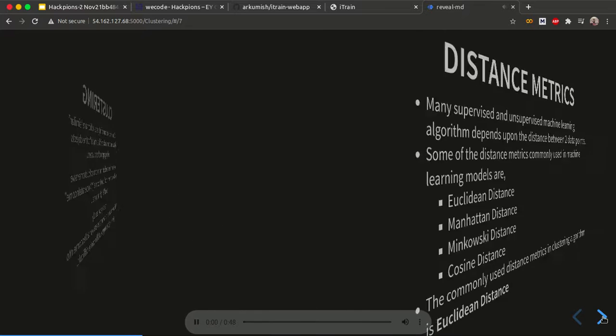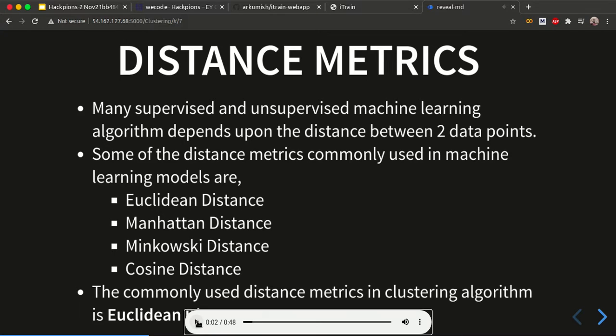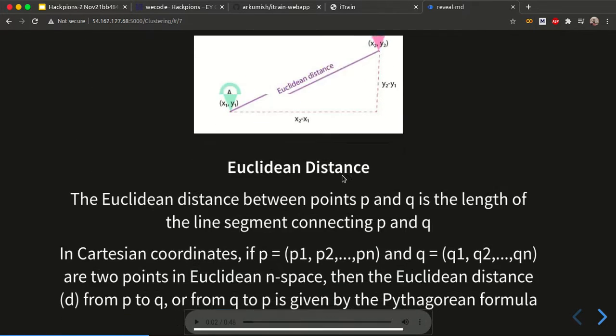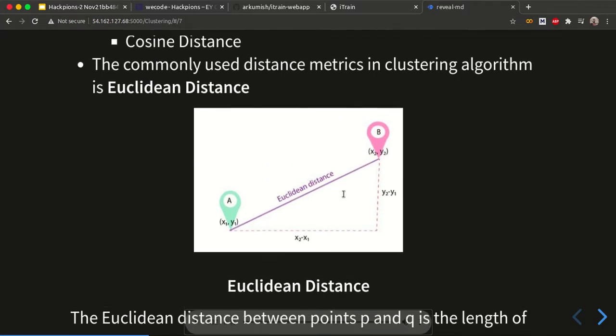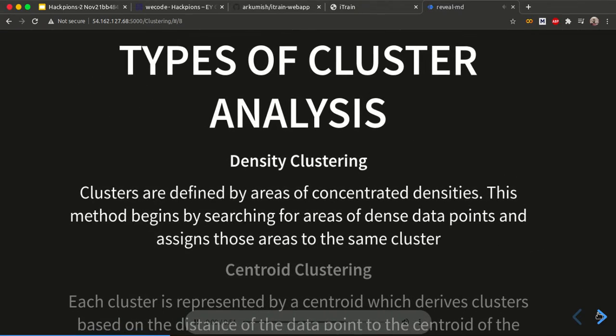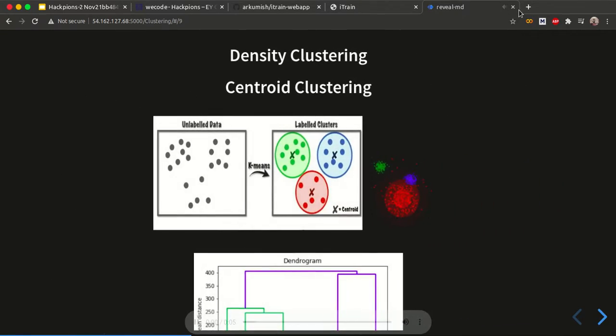You can see how this audio is very human-like. At present we are using another service, but we will be using the Azure engine also. We focused our time on making a custom service also, which we thought would be our USP, but we will be using existing services because they were giving very good results. The user can also scroll to access the whole content of the slide, and this slide can be spoken also. Types of cluster analysis: density clustering.